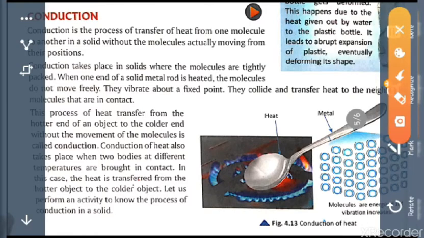So let's see the other one. Conduction of heat also takes place when two bodies at different temperatures are brought in contact. In this case, the heat is transferred from the hotter object to the colder object. So let's perform an activity on the process of conduction in a solid. Now here we have to see how the heat is transferred from the hotter to the colder object.